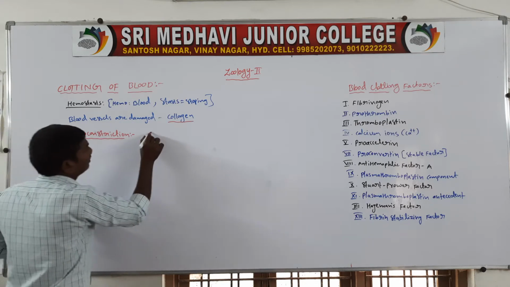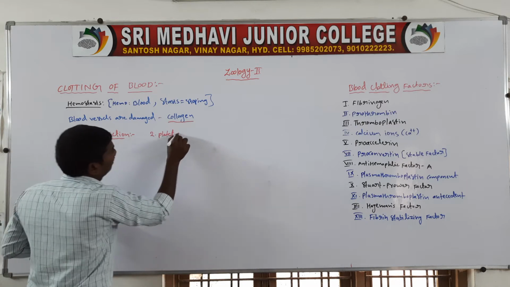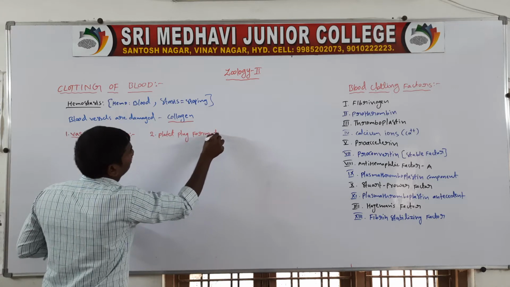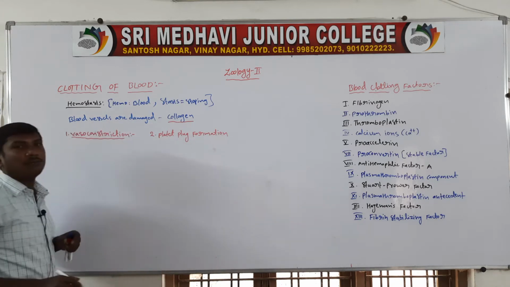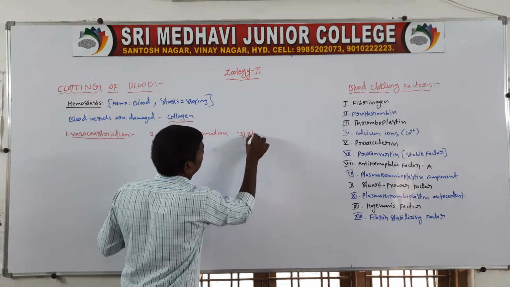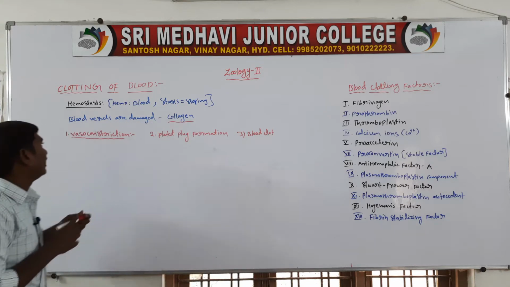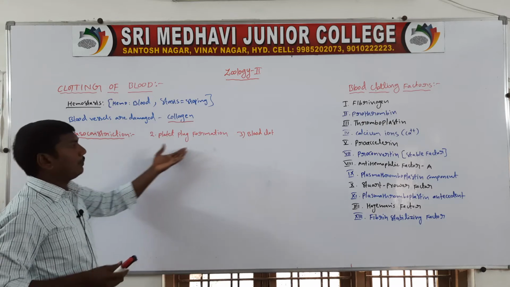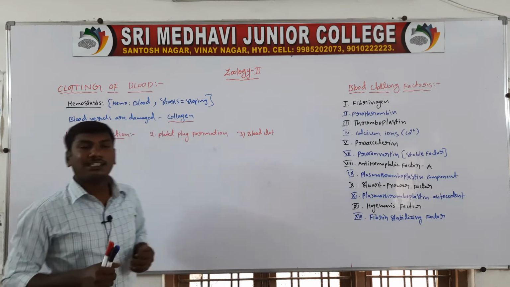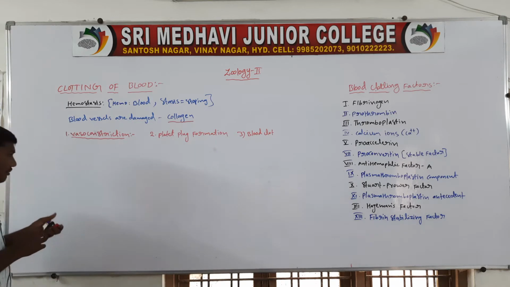Second one is platelet plug formation. Third one is blood clot formation. So the three mechanisms: vasoconstriction, platelet plug formation, and blood clot. First one, vasoconstriction.